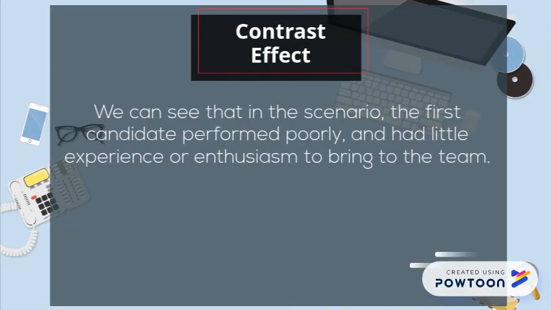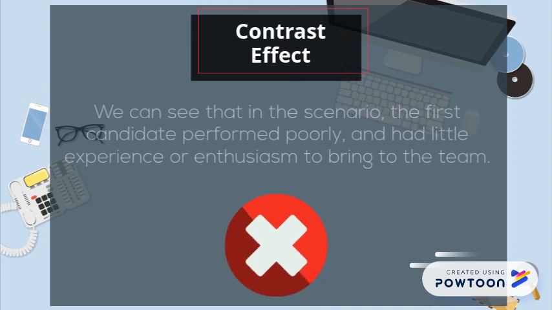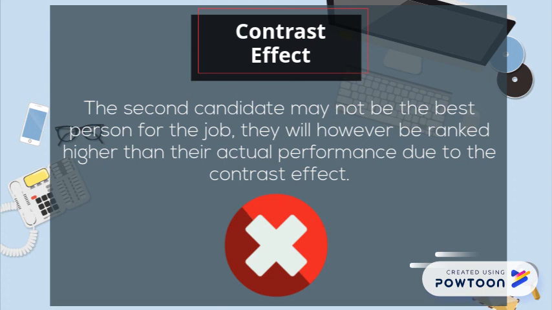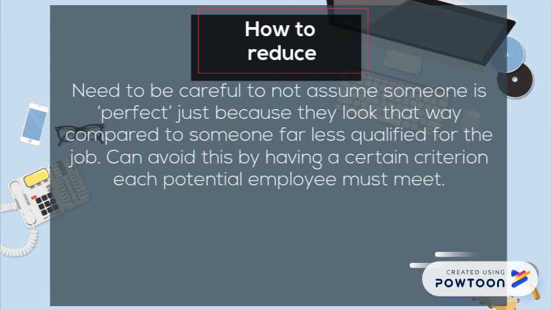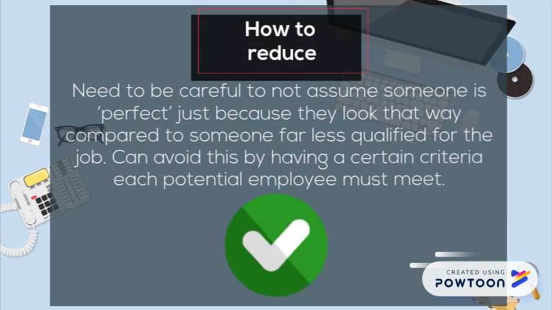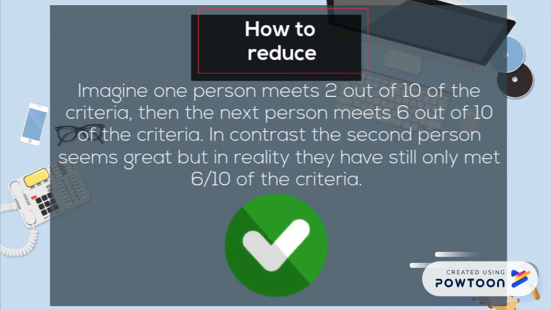We can see that in the scenario, the first candidate performed poorly and had little experience or enthusiasm to bring to the team. The second candidate may not be the best person for the job. They will, however, be ranked higher than their actual performance due to the contrast effect. We need to be careful not to assume someone is perfect just because they look that way compared to someone far less qualified for the job. We can avoid this by having a certain criteria each potential employee must meet. Imagine one person meets 2 out of 10 of the criteria, then the next person meets 6 out of 10 of the criteria. In contrast, the second person seems great, but in reality they still have only met 6 out of 10 of the criteria.